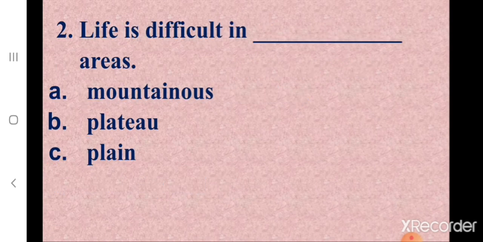Second one, life is difficult in dash areas. A. Mountainous, B. Plateau, C. Plain. What's the correct option, children? Correct. It is A. Mountainous. Life is difficult in mountainous areas.